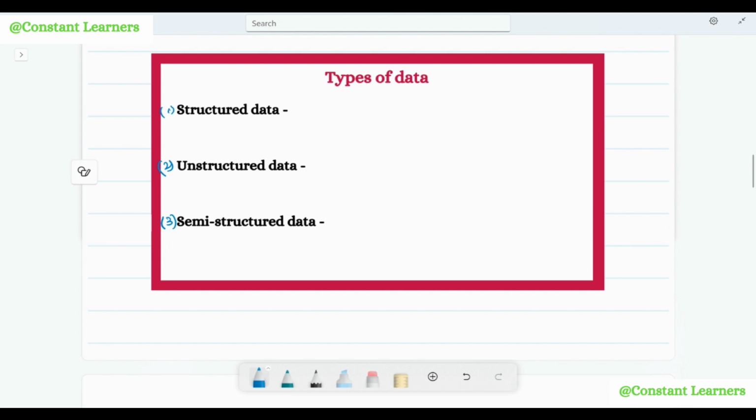Now, structured data is the data that has a proper particular format.